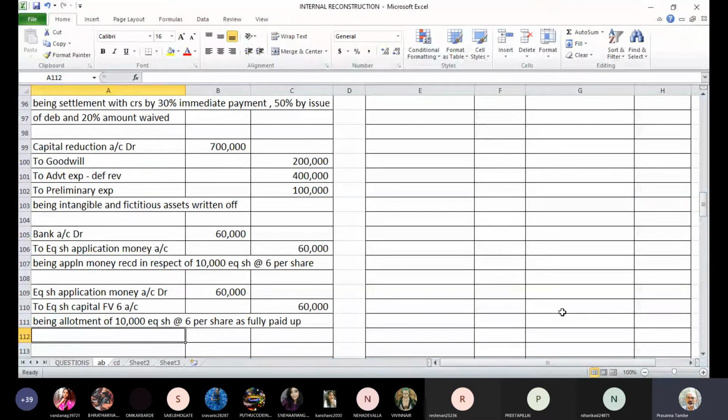If all of you have finished, then we will prepare the capital reduction account. And today we have time, so we can prepare even the balance sheet also. Okay. So let us be ready for everything.